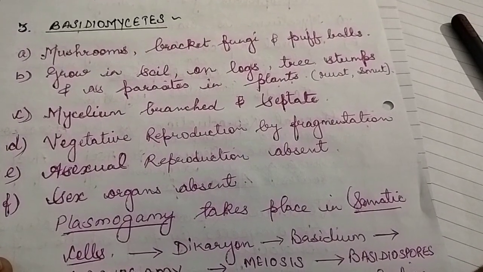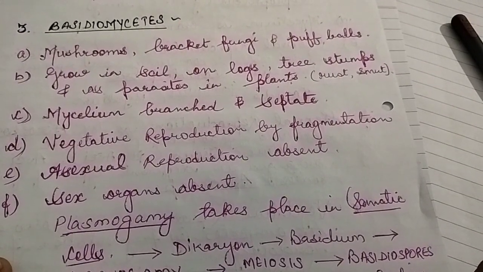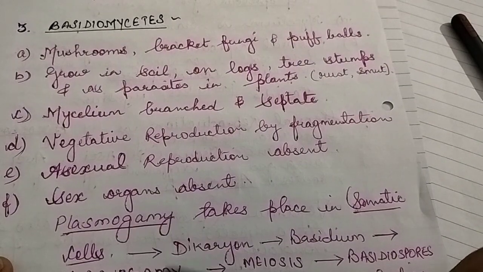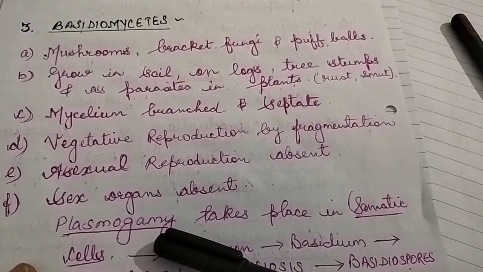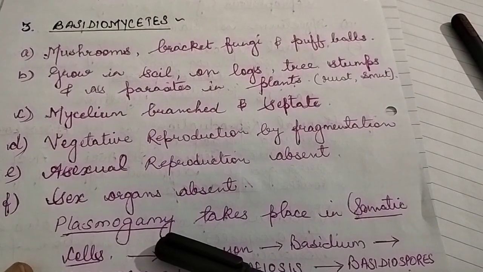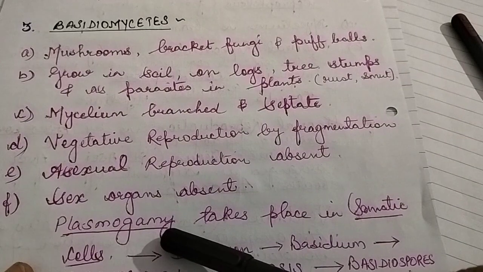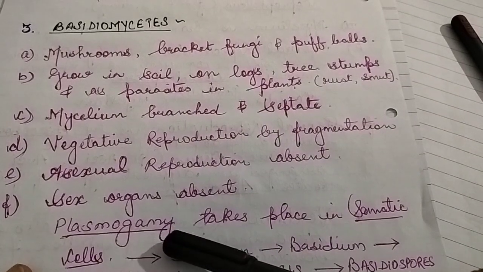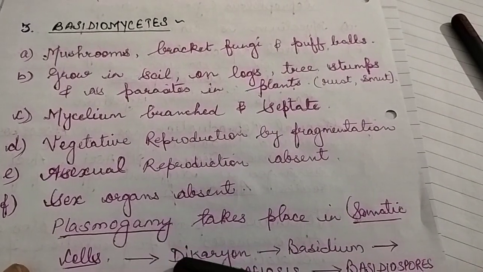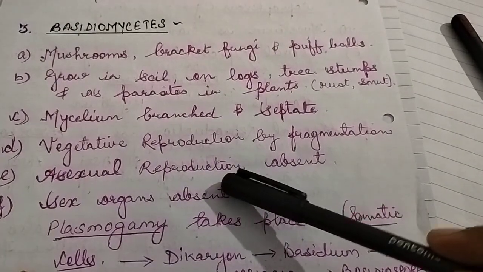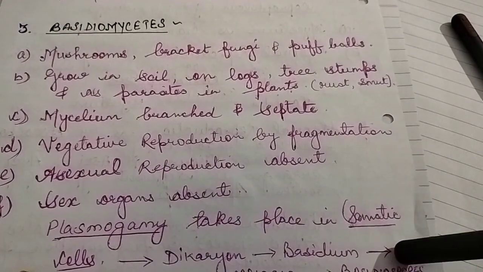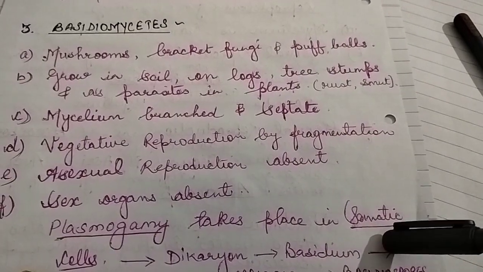Sexual reproduction requires fusion of gametes. Remember, in our last class we studied the sexual cycle, which involves plasmogamy. Plasmogamy means what? Fusion of protoplasm. Two gametes fuse and first plasmogamy takes place. Now what happens? As sex organs are absent, plasmogamy takes place in somatic cells.